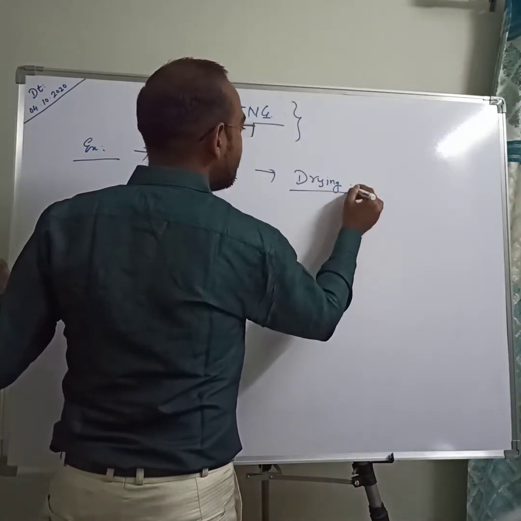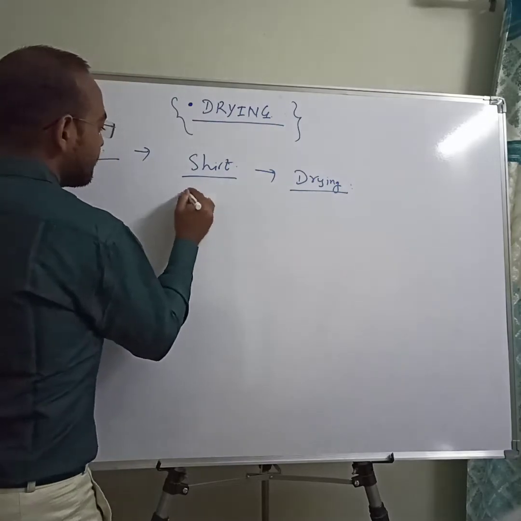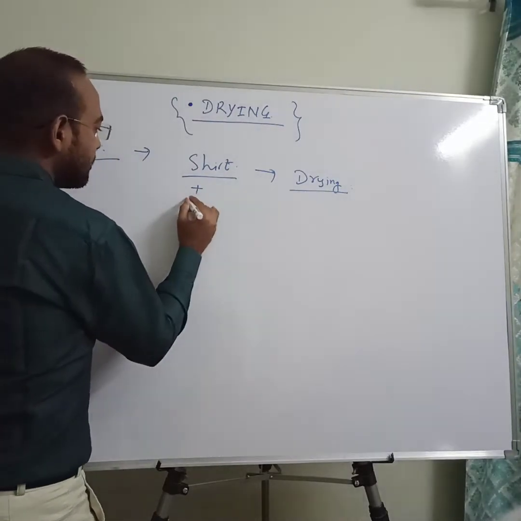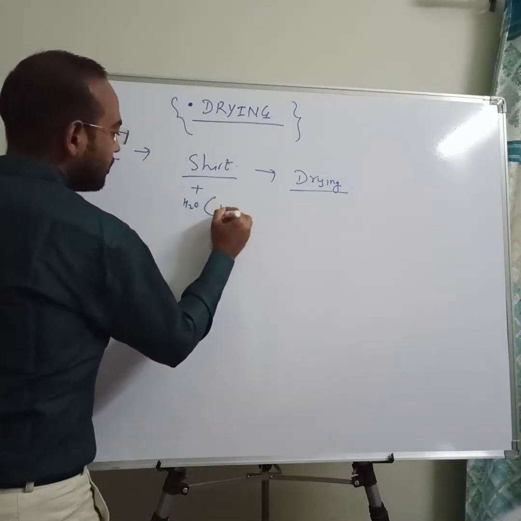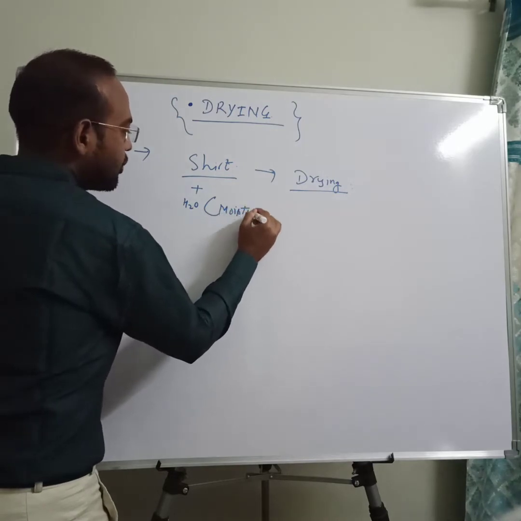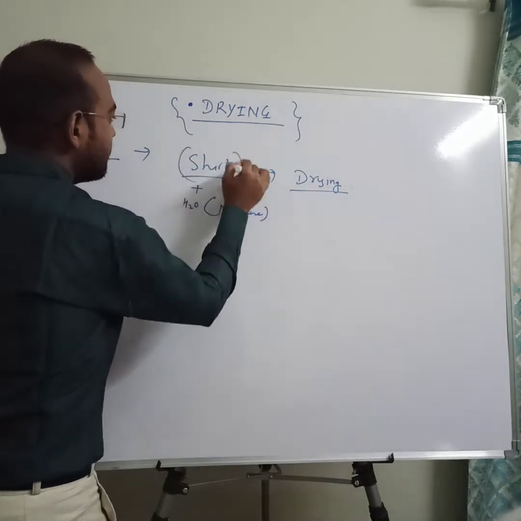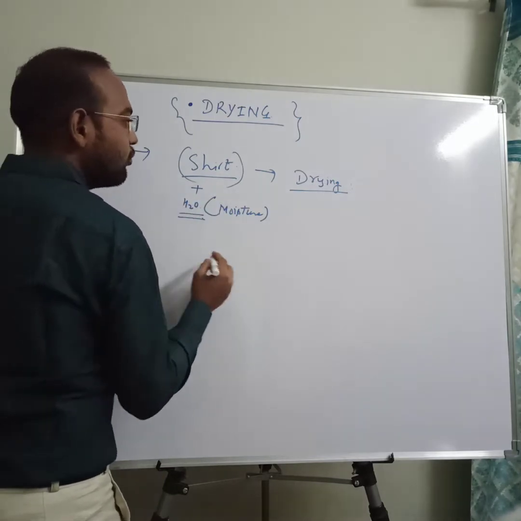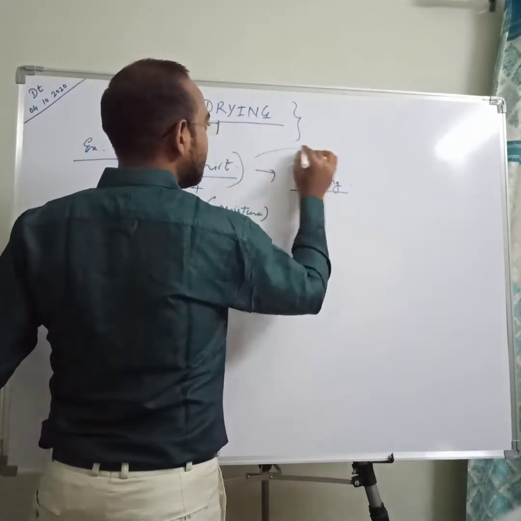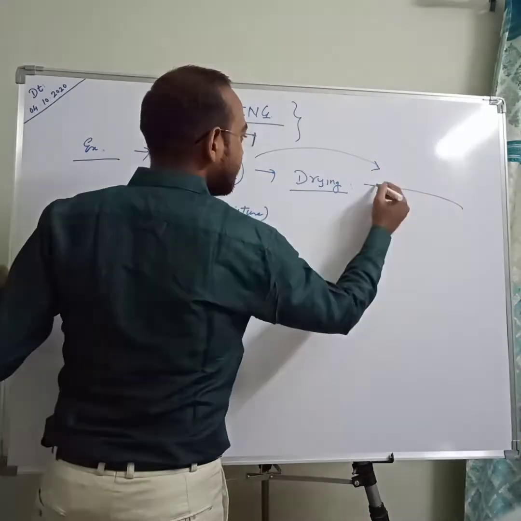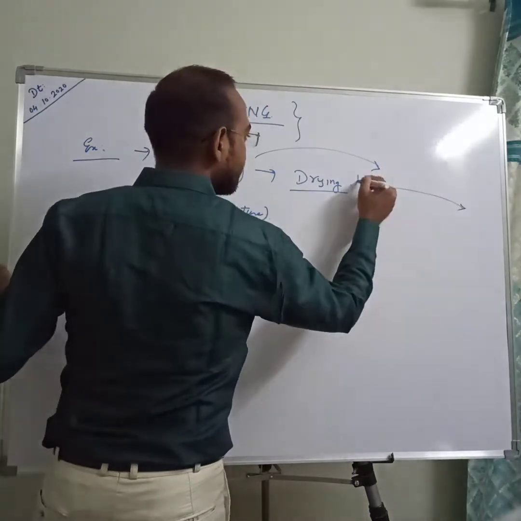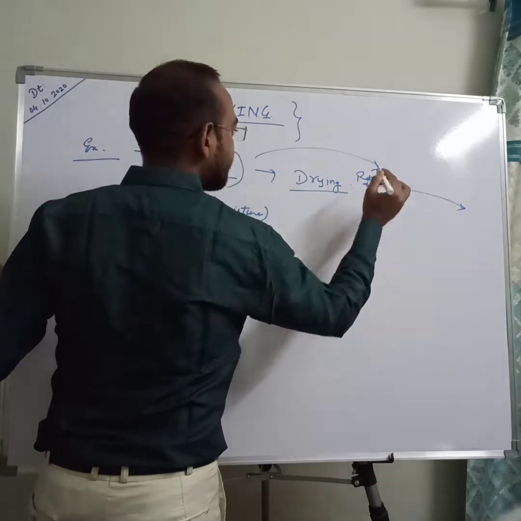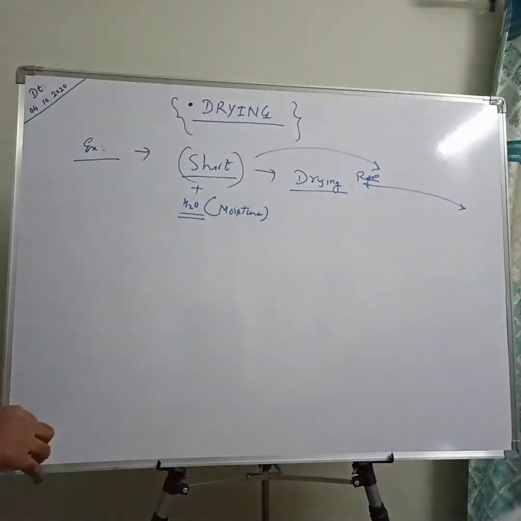The shirt contains water or moisture throughout, from inside and outside. It almost contains water, and we hang it over the rope.